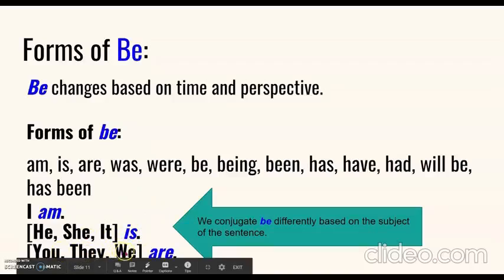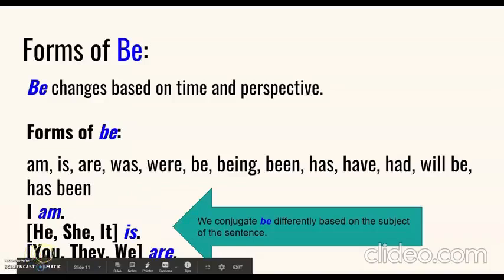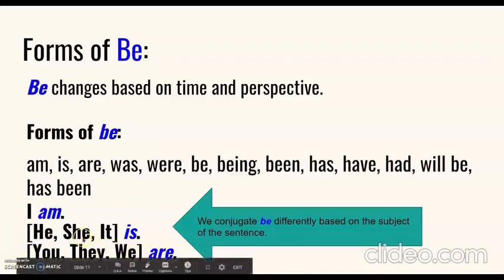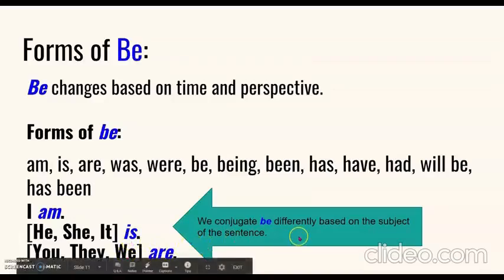You, they, we, are. Again, are is a form of be. So we would say you are, they are, we are. Again, we would never say she are. It's not the right conjugation of the verb. Or we is. It's not the right conjugation of the verb based on the subject.